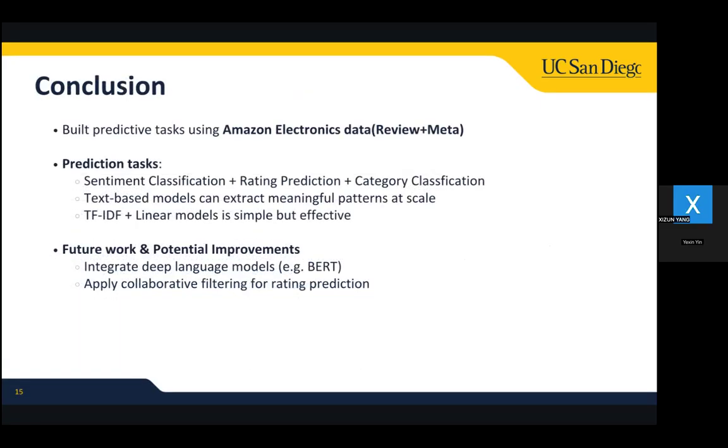And then for the conclusion, firstly, we used the reviews and metadata of Amazon Electronics as our target dataset to build all of these three prediction tasks. And according to the output, all of the realistic models we built have better performance than the baseline. It's really clear that TF-IDF plus linear models is simple but very effective. In addition, we also consider some potential future work beyond our current achievement.